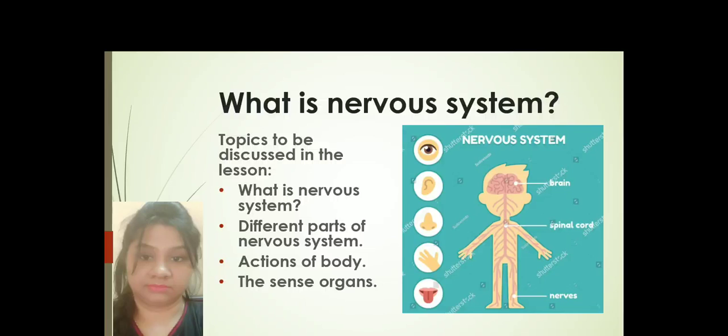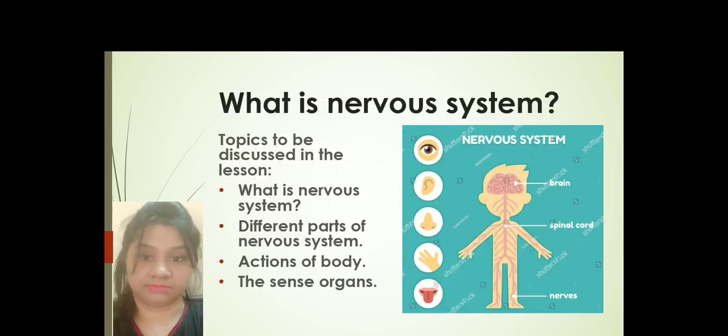Understand? Suppose I got hurt in the finger. It is bleeding from my finger and I am having pain. Who will help you to think that I should do some first aid? Who will help? Here are the nerves. They will carry the message to the brain. It is bleeding. The brain will create an impulse. It will carry the message to the hand, to the finger, to the nerves. Understand? And they will tell us you are feeling hurt, it bleeds, you should use the cotton and whatever treatment you want, you should do that.